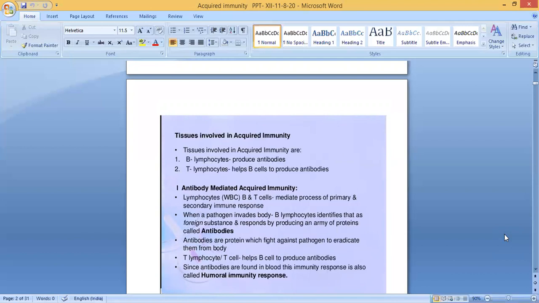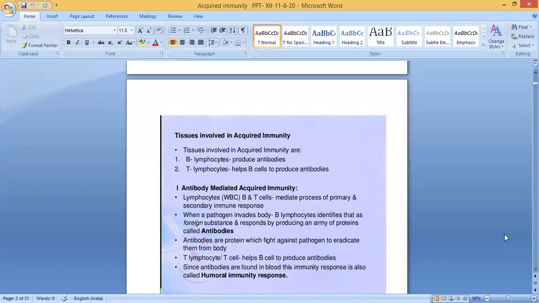When a pathogen invades the body, B lymphocytes identify it as a foreign substance and respond by producing an army of proteins called antibodies. So actually what is an antibody? Antibodies are proteins. When any antigen, any pathogen like any bacteria or virus, which we call an antigen, enters, what our body produces is called antibodies.